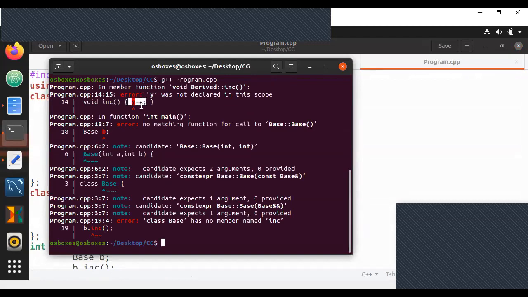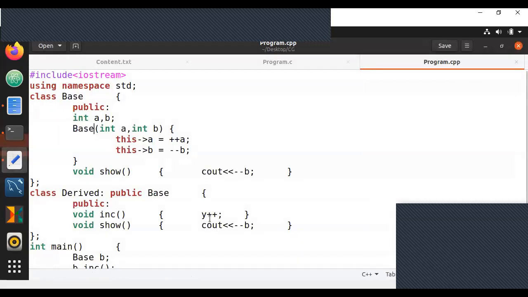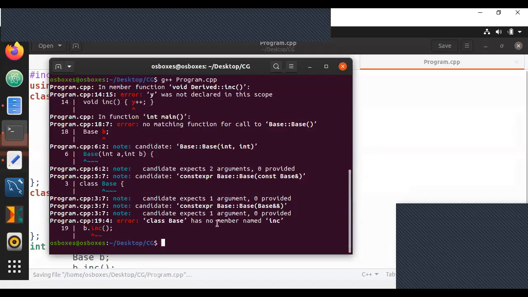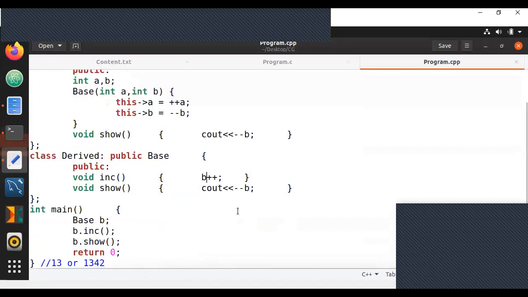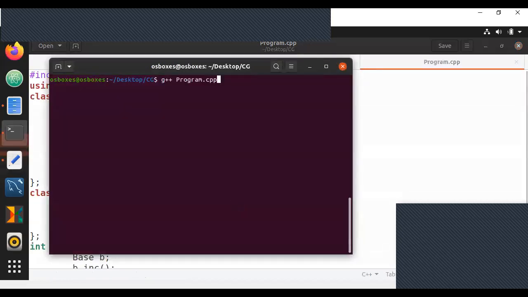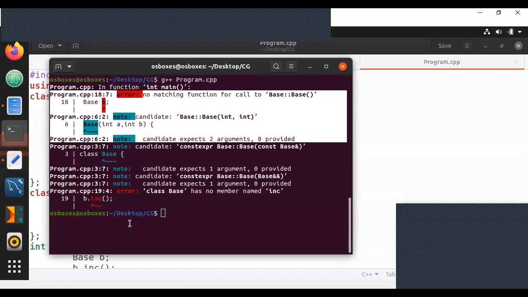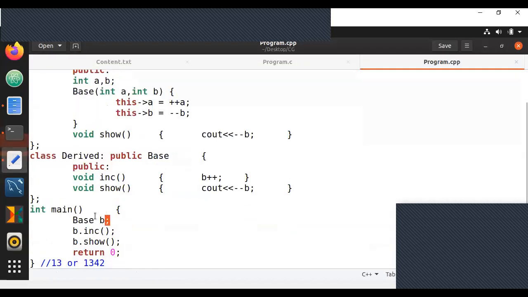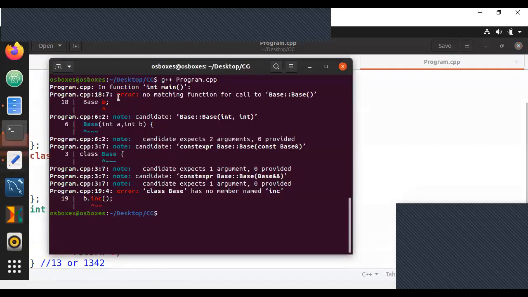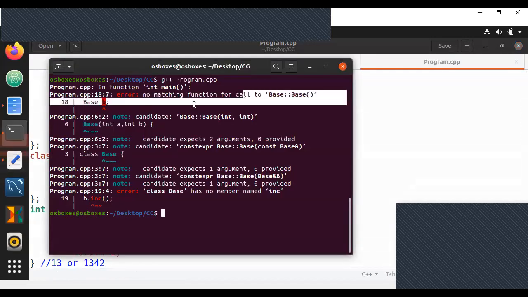The second error was that y was not declared. Once you realize that y was not declared, it is b or a, whatever it could be. Let us just change it to b, for example. Then once you compile again, you'll get your third error. The third error is that, in this case, for the base variable b, there is no matching function.